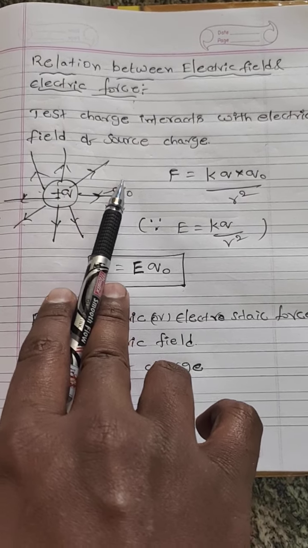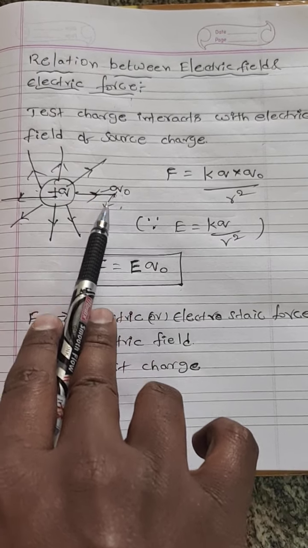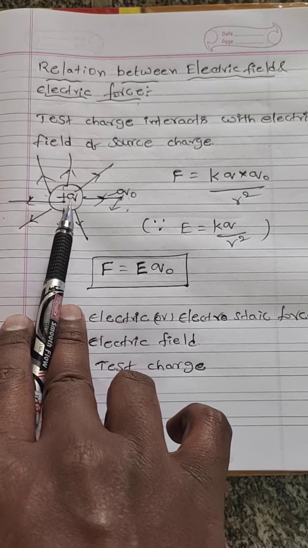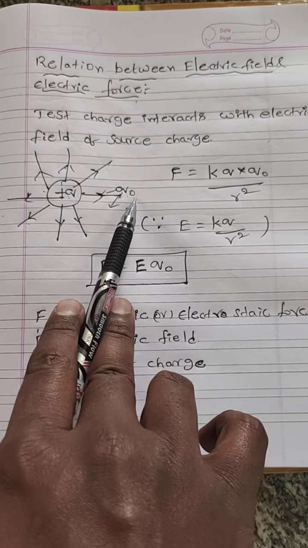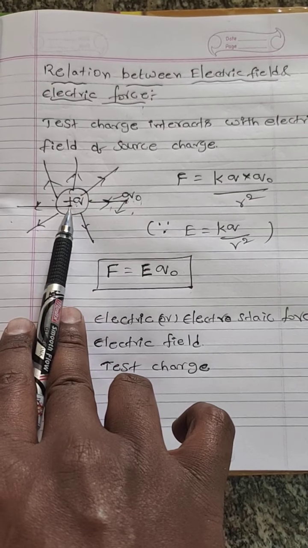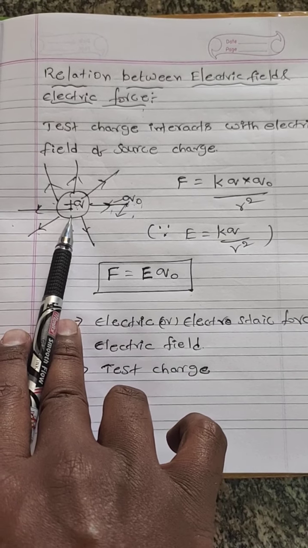Now, after considering the test charge and source charge, this test charge will not interact directly with the source charge. First, the test charge will interact with the electric field of this source charge, then only it can interact with the source charge.